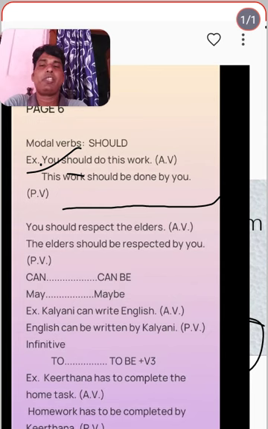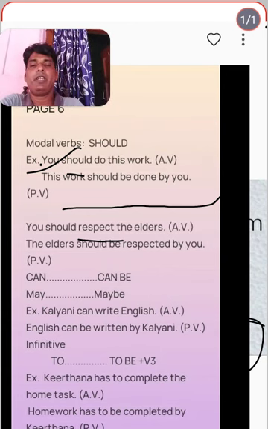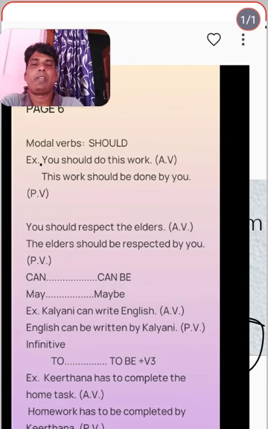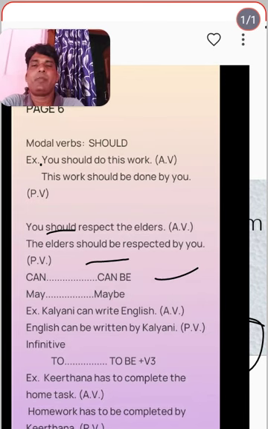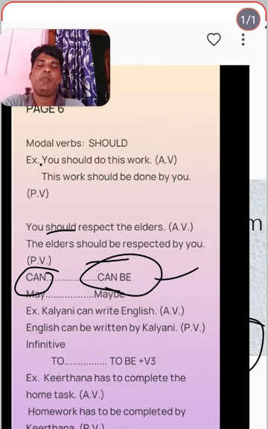The same way, "You should respect the elders." "The elders should be respected by you." Here "should" changes into "should be". And whenever using "can", the passive form is "can be". The same way "may be". The same way, "Kalyani can write English." So "English can be written by Kalyani."